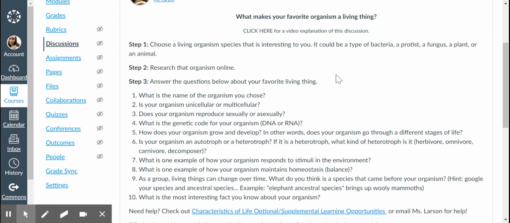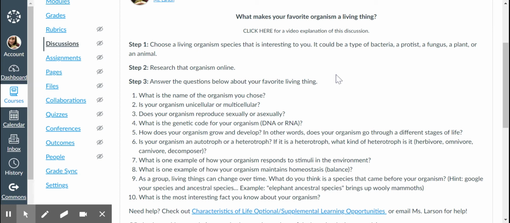Step 3, you're going to answer these 10 questions, and you might start your research as you think about each question. Question 1, what is the name of the organism you chose? Question 2, is your organism unicellular or multicellular? Question 3, does your organism reproduce sexually or asexually? Question 4, what is the genetic code for your organism? Is it DNA or RNA? Number 5, how does your organism grow and develop? In other words, does your organism go through different stages of life?